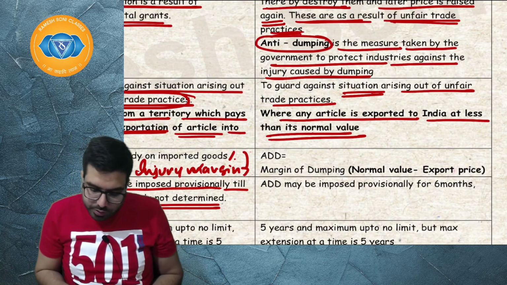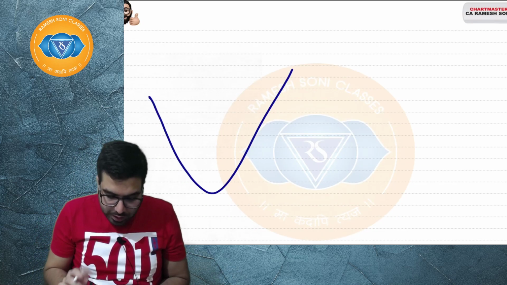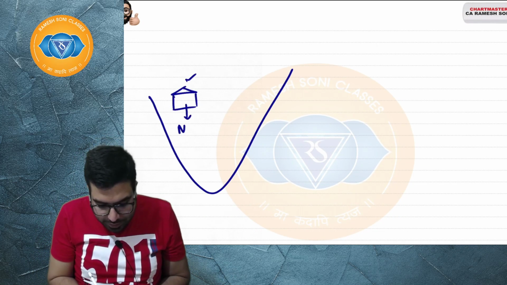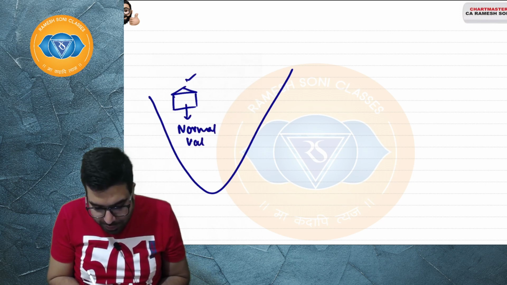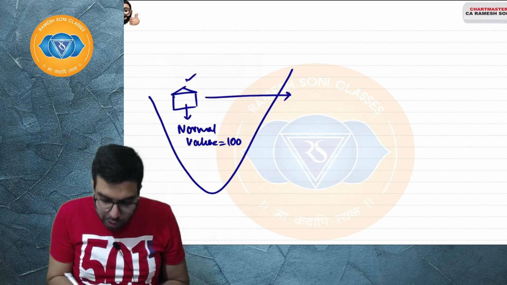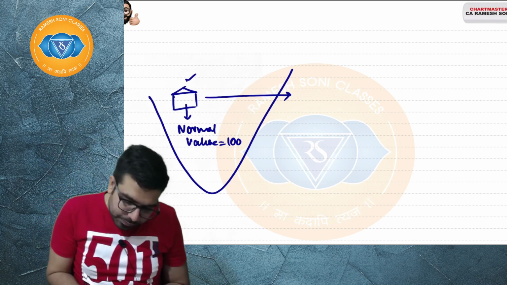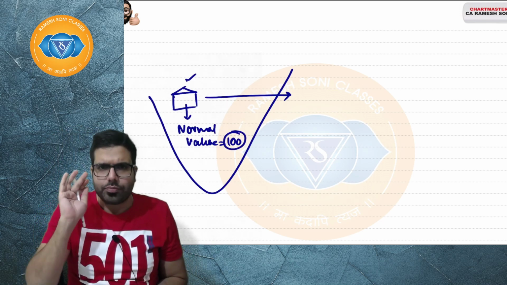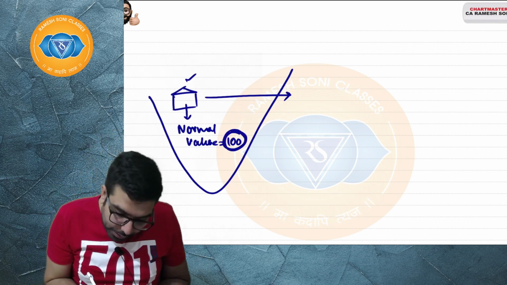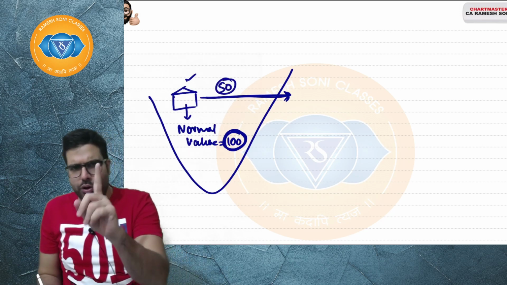Everyone listen. This person in China is manufacturing and selling in China, and the normal value of this product is 100 rupees. In China, he is selling at 100. When he is exporting, we will always take the ex-factory price. For example, the normal value ex-factory is 100 rupees. When he is selling to India, ex-factory price, he is selling at only 50. Don't you think he is dumping?